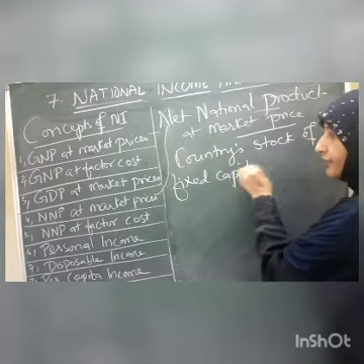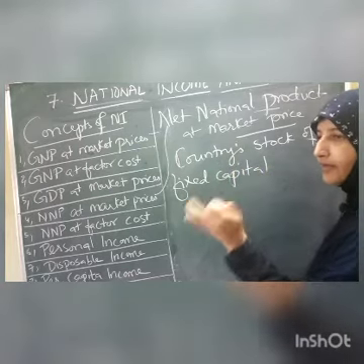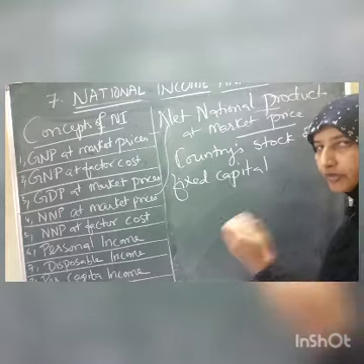Fixed capital means, children, machines, buildings, inputs that we are using.